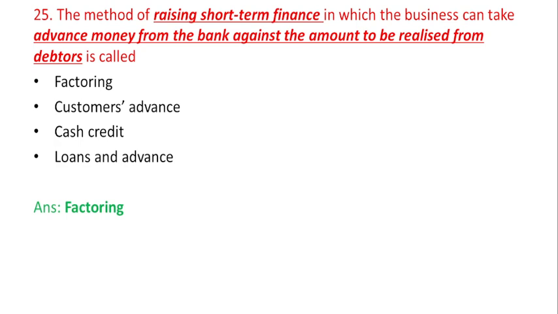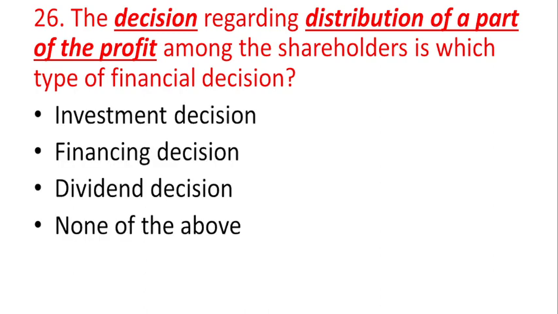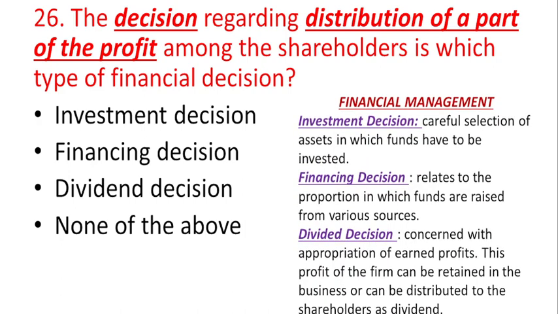Question number 26. The decision regarding the distribution of a part of profit among the shareholders is in which type of financial decision? The options are investment decision, financing decision, dividend decision, and none of the above. So now, in financial management, we are going to make three types of decisions. That is investment decisions, financing decisions, and dividend decisions.